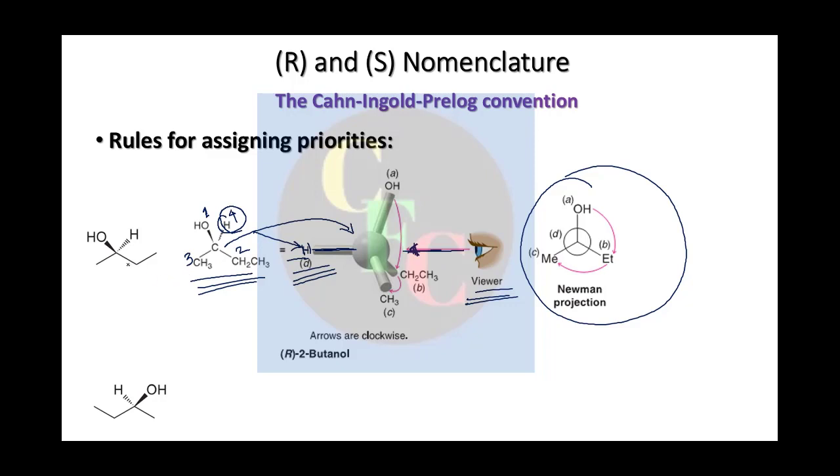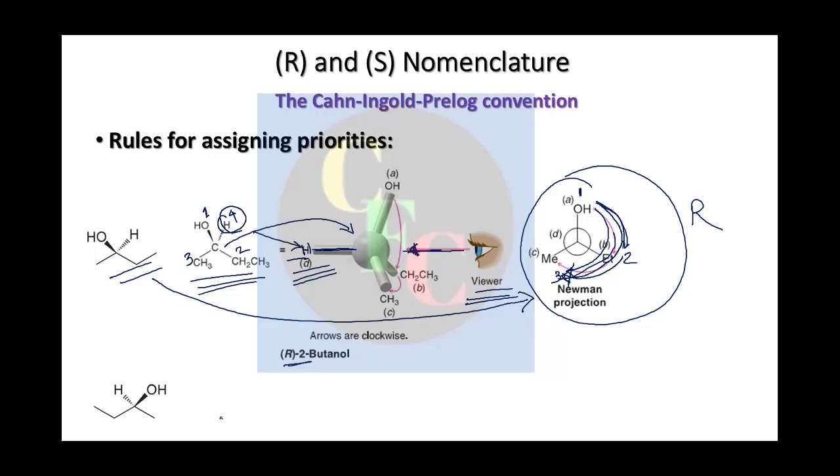Now, as we have drawn it here, the same molecule will look like this. How will it look? So this is 1, this is 2, this is 3. If you now draw a line from 1 to 2 and then 2 to 3, when you go from 1 to 3 through 2, this is clockwise. If this is clockwise, we say that this has a configuration of R.